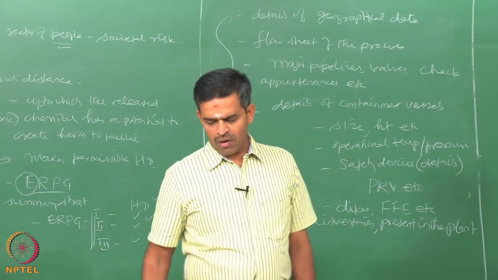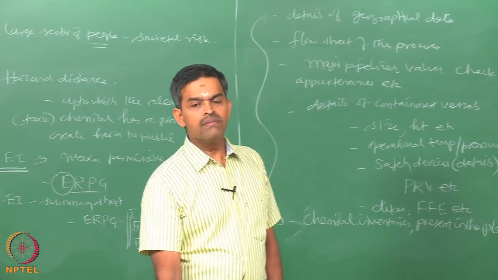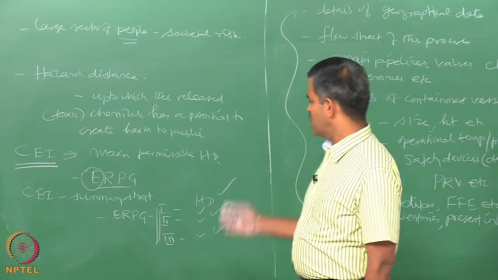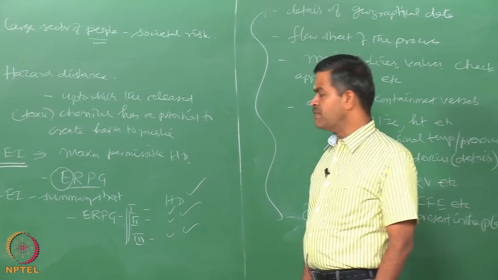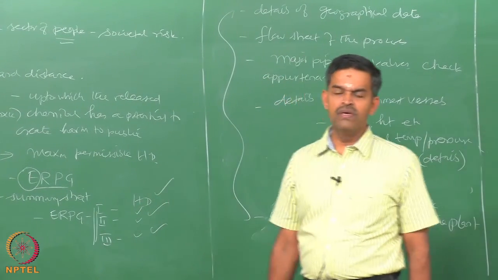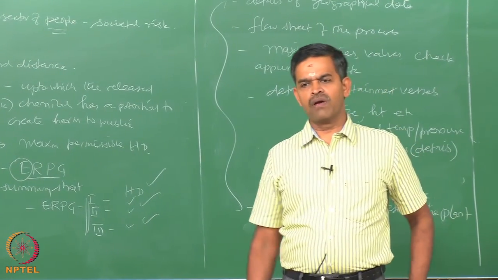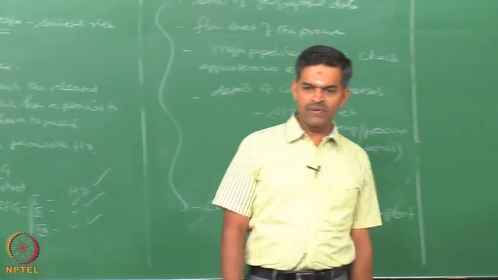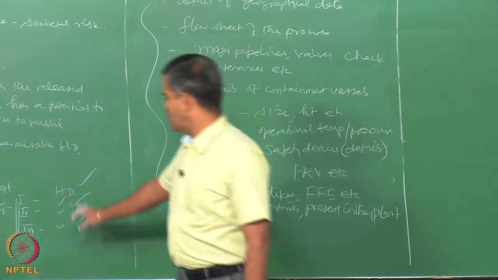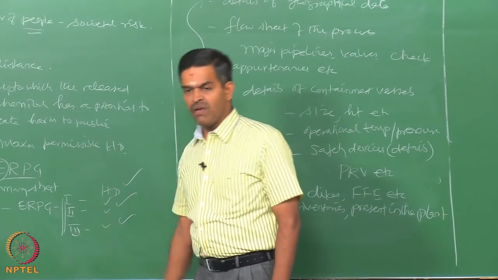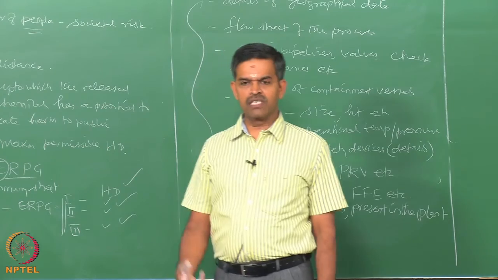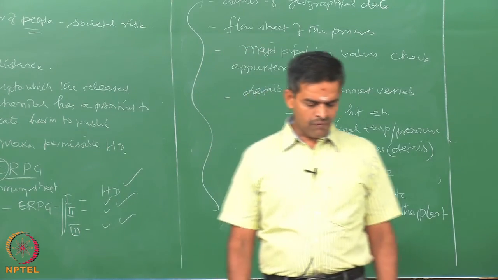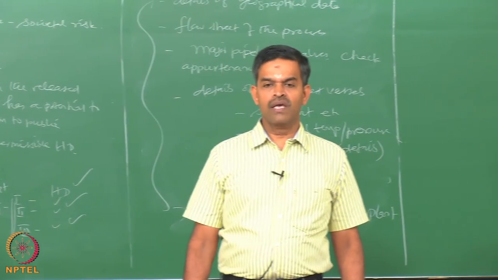So, in the next lecture we will talk about the airborne concentration. We will also talk about the equations which are useful for estimating the liquid release and vapor release. We will also pick up a couple of examples to really apply these equations and try to understand the hazard distances for different ERPG levels for a chosen chemical, which is an outburst that can come from process industries like oil and gas industries.